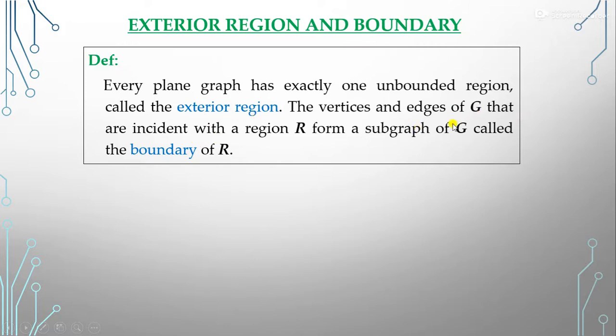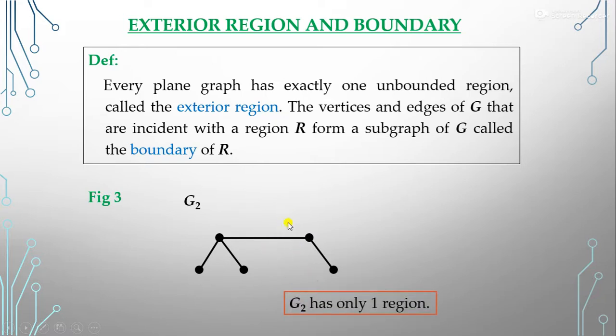The vertices and edges of G that are incident with the region R form a subgraph of G that is called the boundary of R. So if we have this graph G2, can you tell me how many regions there are? Because no cycle is there, only one region is there, that is the exterior region, or unbounded region. So this graph G2 has only one region.